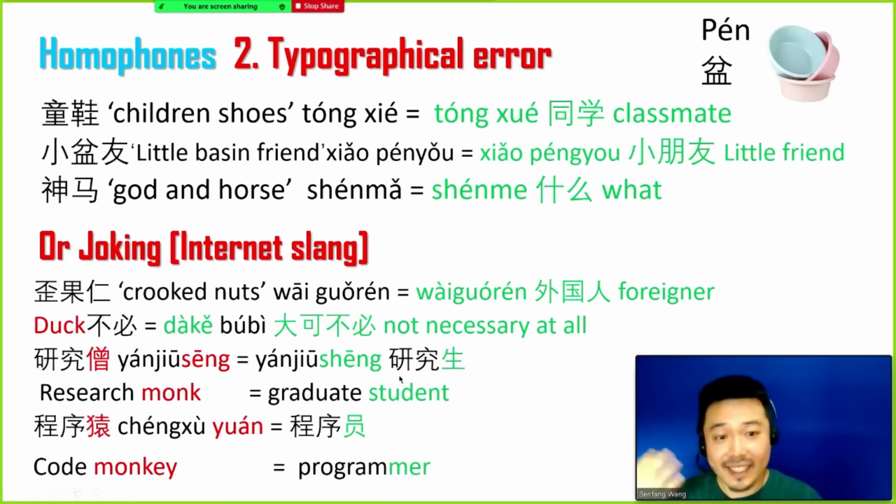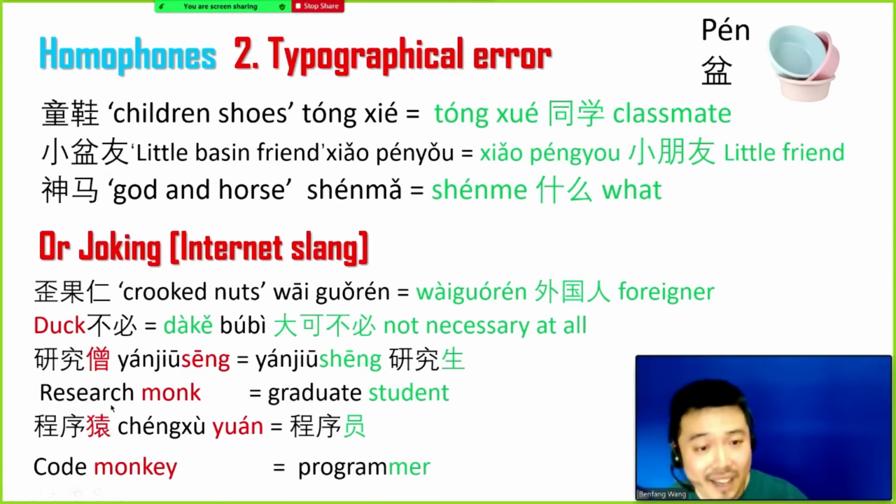研究生 in Chinese is the graduate student. The graduate student in China is very hardworking, so we change the 生 to the character 僧. And seng in Chinese means monk. So instead of a graduate student, they become the research monk.